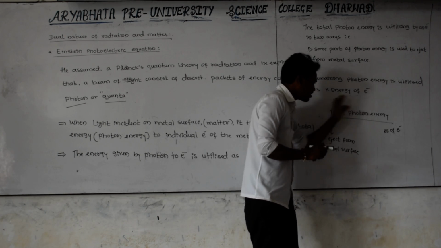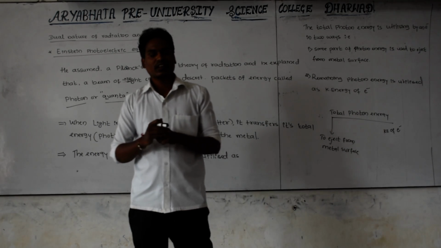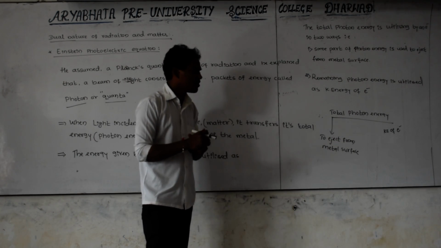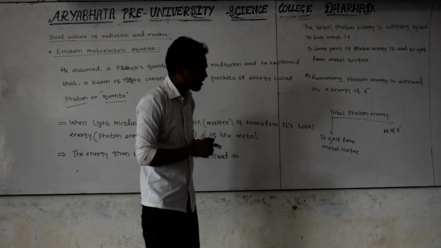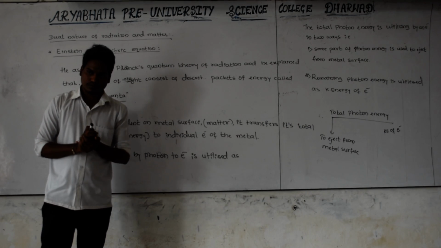By observing this, whatever the total energy given by the photon that is utilized by the electron, by observation of that utilization of the energy by the electron, Einstein is going to give one equation.